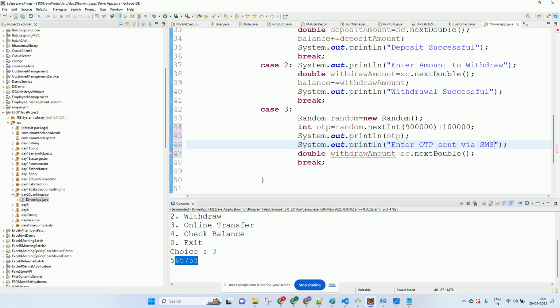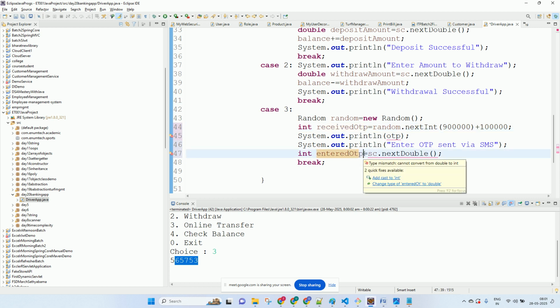So he will enter the OTP, entered OTP. Okay, so here we will say received OTP. What will you write over there? Received OTP, and then here we will say what? Entered OTP.